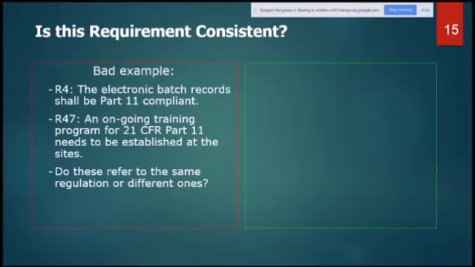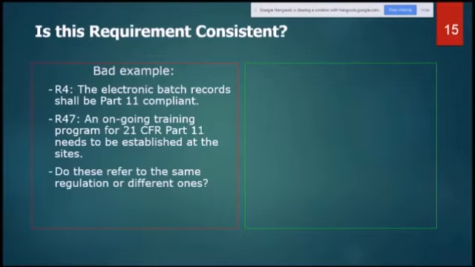Now this part 11 is appearing in two different requirements, so it is not consistent. Here part 11 is appearing with the 21 CFR. So somewhere these two specifications are misleading and they are not consistent.